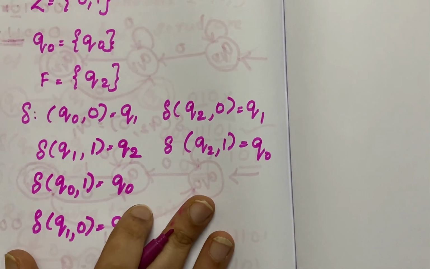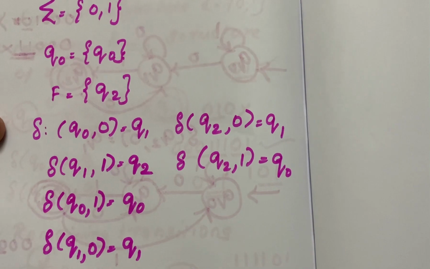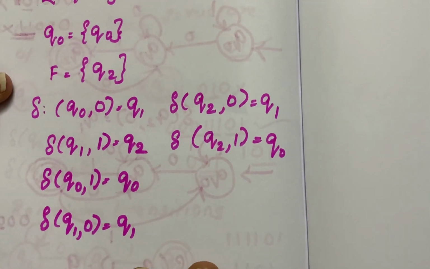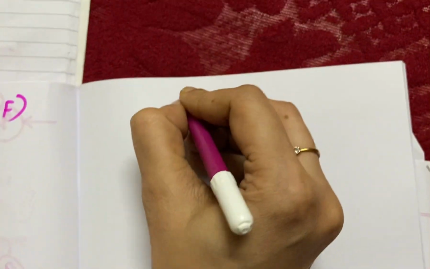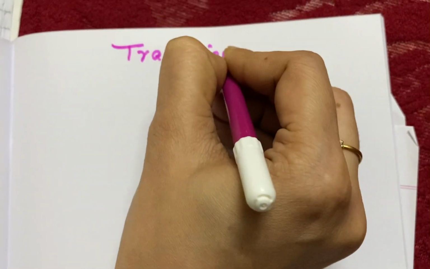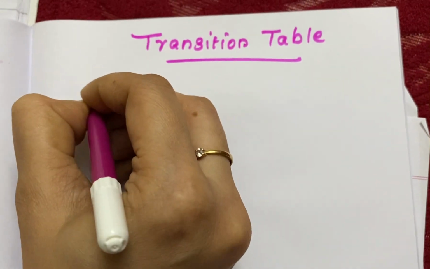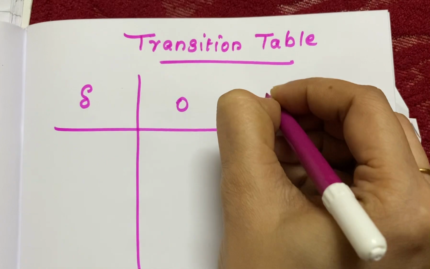So based out of this transition function, I told you, once you have done the diagram, you need to draw the transition table. How to draw the transition table, I have clearly explained in the previous video. So here I will just show you how you can draw the transition table. Transition table. Zero and 1.